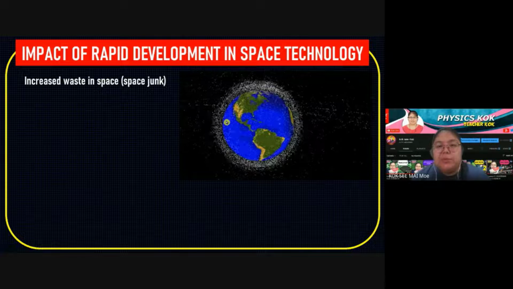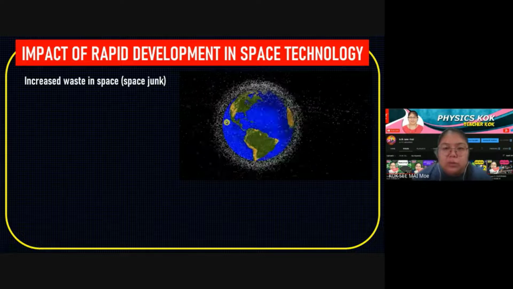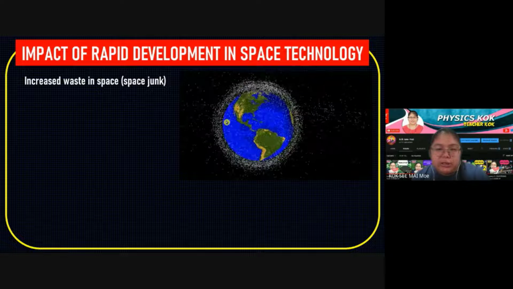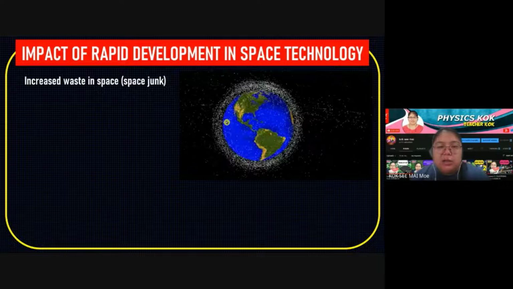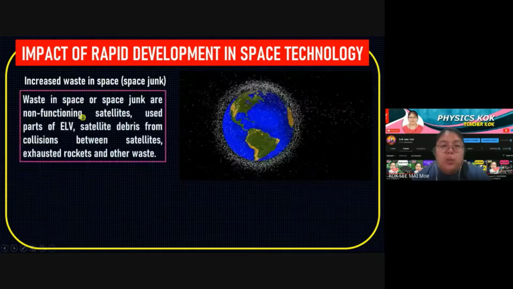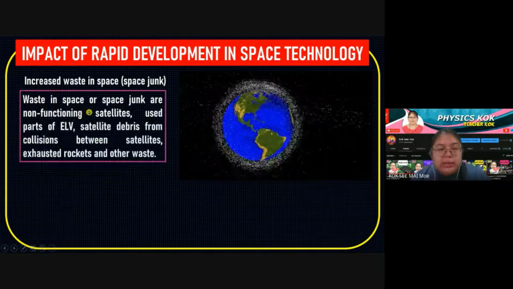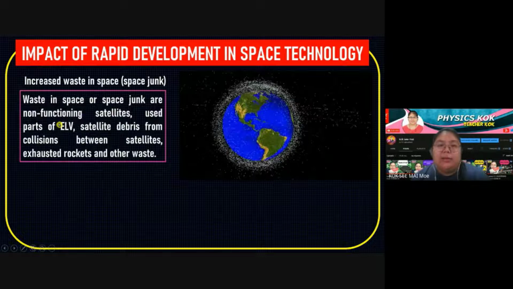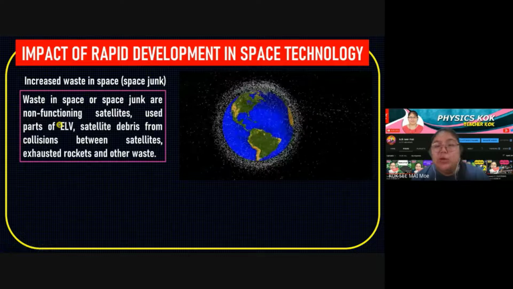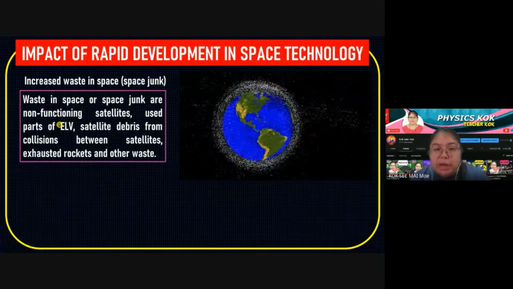Okay, so that means when the satellite moves, it needs to avoid collision. Collision with this one, space junk. From here you can see waste in space, or you say space junk, which are non-functioning satellites. Maybe the satellite cannot be used, so they are also left there.